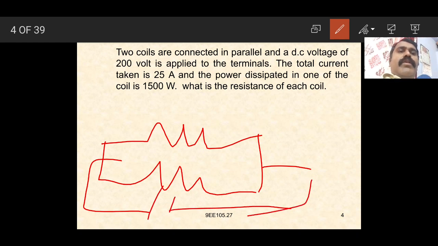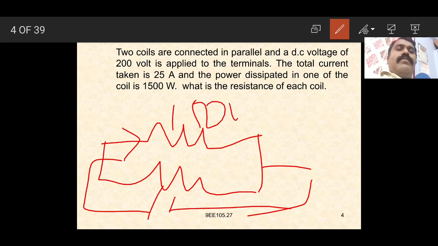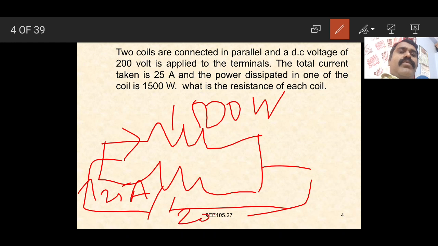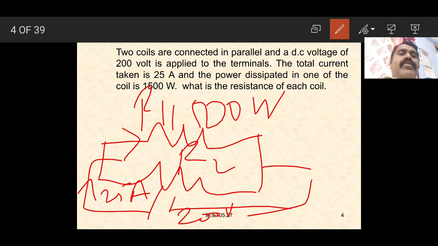The power dissipated in one of the coils is 1500 watts. The current taken is 25 amperes. The voltage we are applying is 200 volts. So what is the resistance of each coil? We have to find out R1 and R2 here.